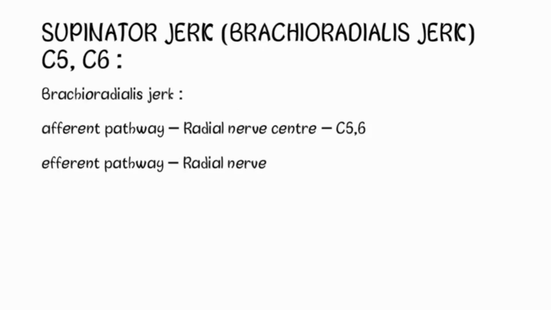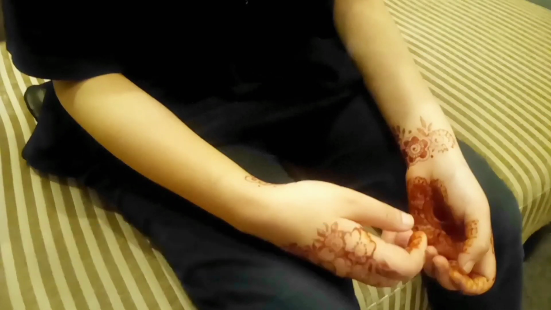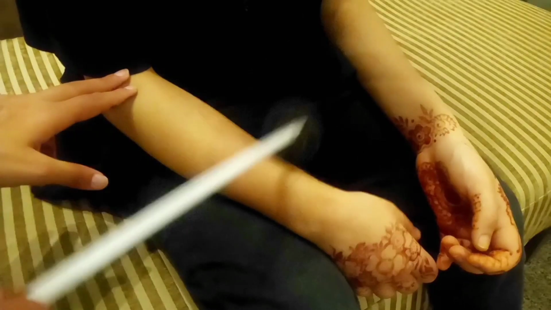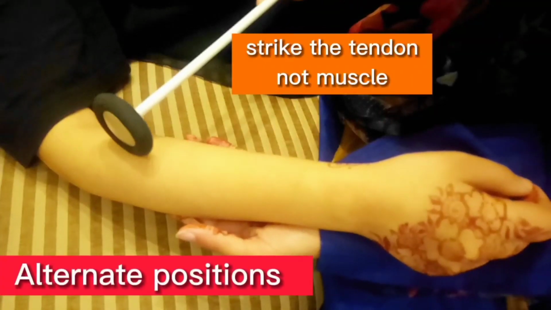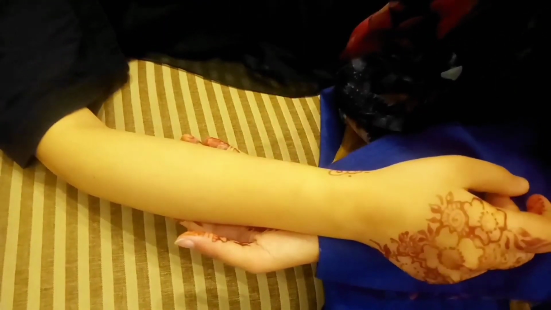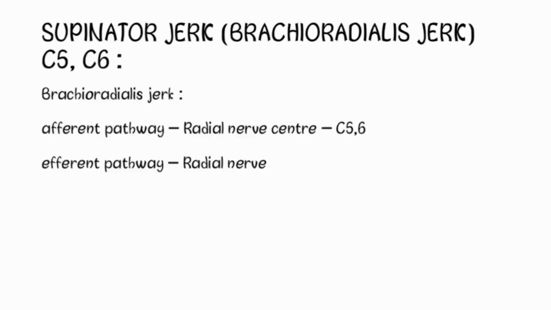Now, the next reflex is the supinator jerk, also referred to as the brachioradialis jerk. Here the afferent pathway is the radial nerve, the center is C5-C6, and the efferent pathway is also the radial nerve. To assess this reflex, the elbow is flexed to a right angle, semi-prone forearm. Put a thumb or index finger on the brachioradialis tendon upon the styloid process of the radius and strike with a clinical hammer. The response is supination of the forearm.